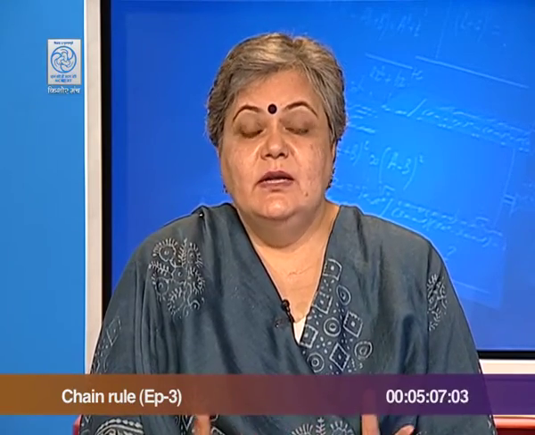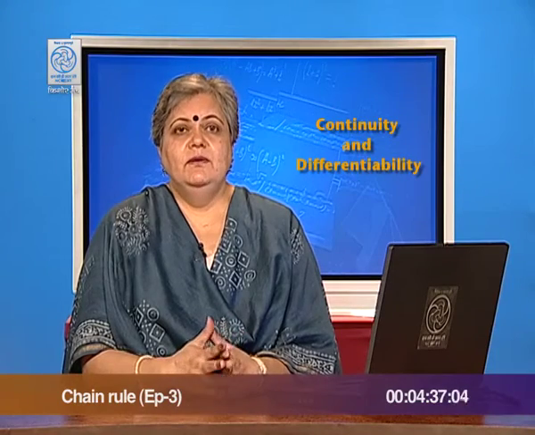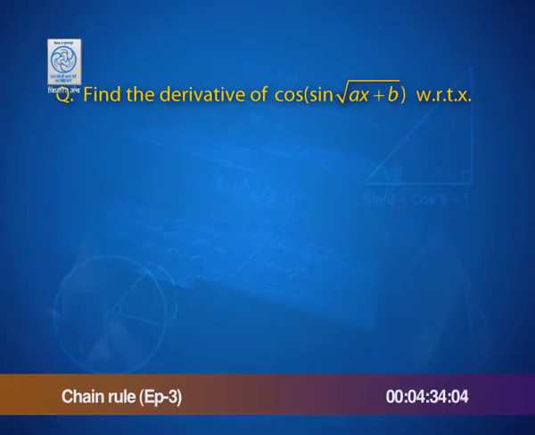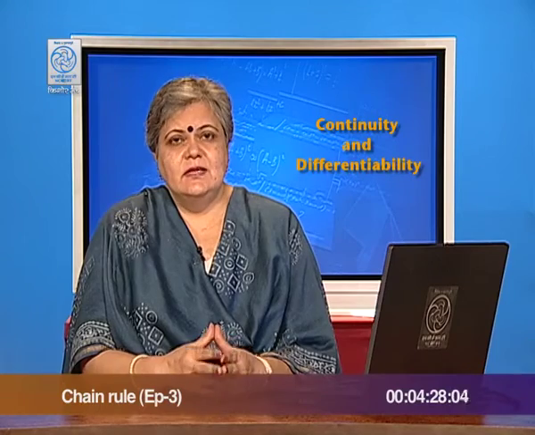So, a more complex one, with u, v, w and z coming in, sounds confusing and time taking as well. Will this be a practical approach for all the other problems that you come across? Well, may not. So, we need to reinvent our strategy and then use the chain rule. Let us take a problem and see if I can explain to you how to cut short this assumption of u, v, w. So, we have a question which says find the derivative of cos of sine of root of ax plus b. Do you see how many layers are present here?